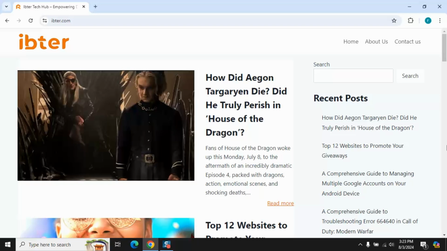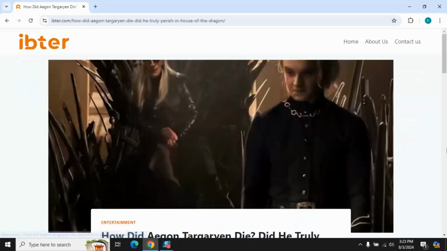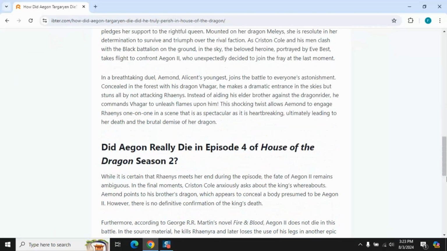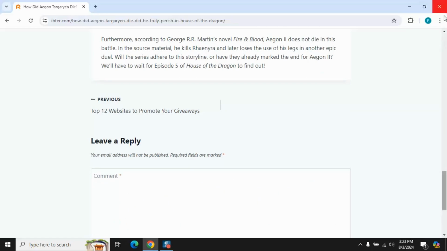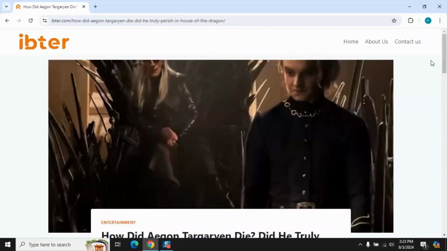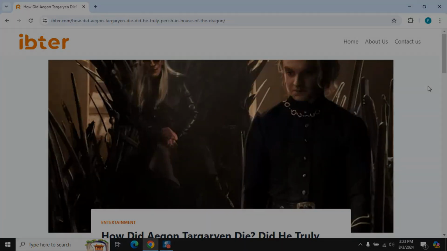Check the sitemap. Access the website sitemap, usually found at example.com/sitemap.xml or through the site's footer. The sitemap can show the site structure and might include publication dates or additional context about the article's placement. For ibter.com, this might not always include dates, but it's worth a look.